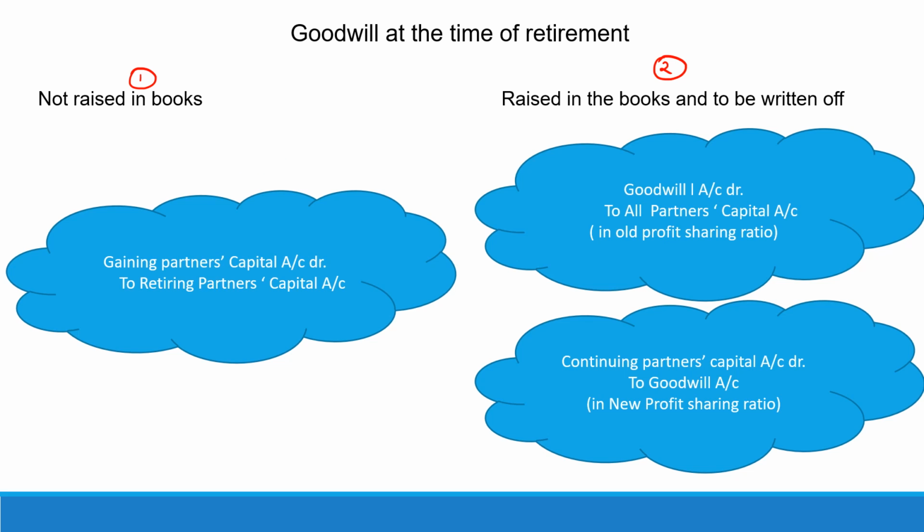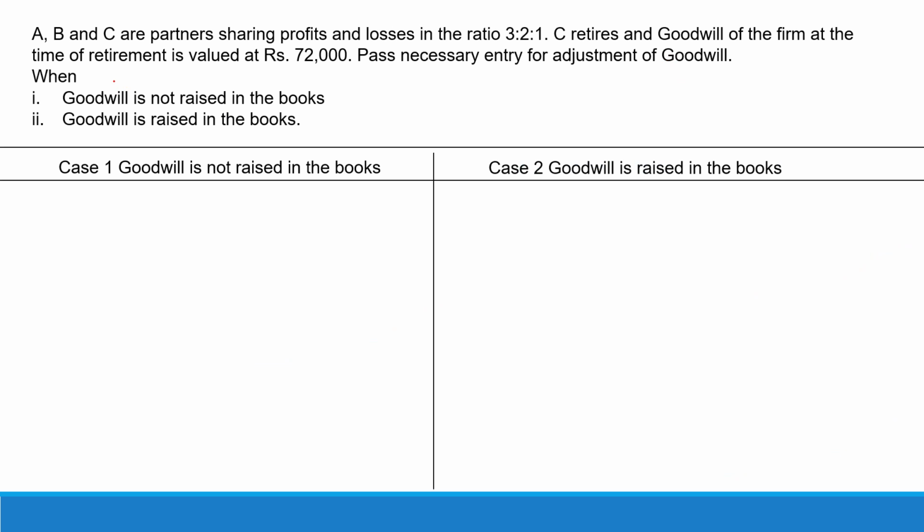So to understand this concept better, we will take up an example. A, B and C are partners sharing profits and losses in the ratio 3:2:1. C retires and the goodwill of the firm at the time of retirement is valued at 72,000. Pass an entry for adjustment of goodwill when goodwill is not raised in the books. Second, when goodwill is raised in the books. So first case, when goodwill is not raised in the books, we know the adjustment is through the partners' capital accounts. So first, we have to calculate the gaining ratio.